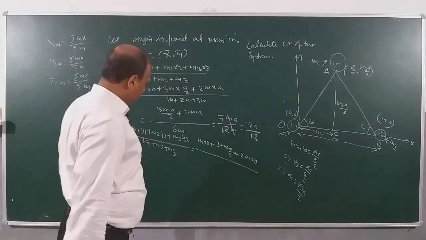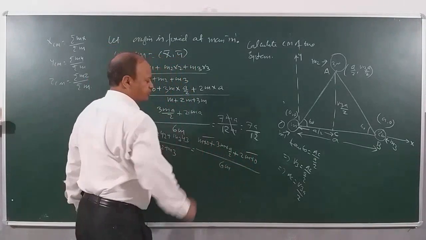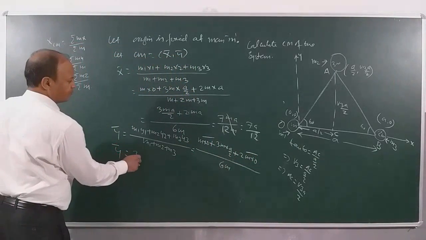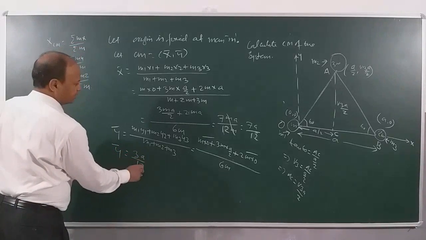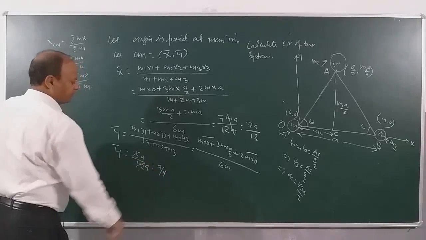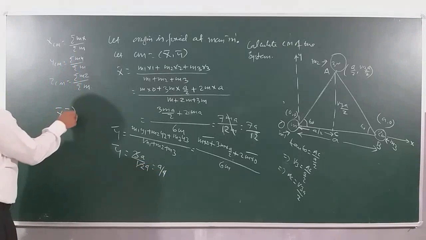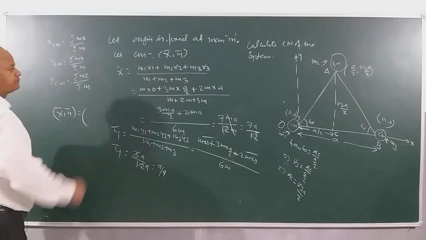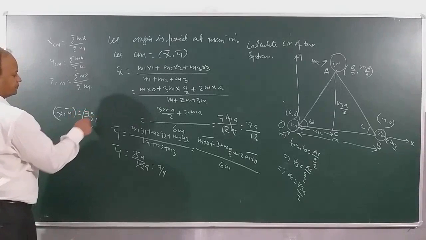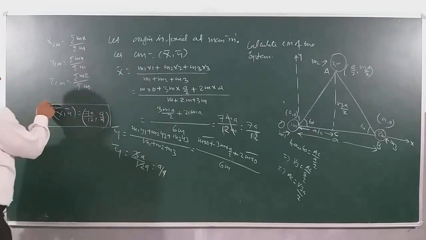Divided by, if I add up all the masses, I am getting 6m. So two terms reduce to 0. m is cancelling out. So y bar is 3a by 12, that is a by 4. So what is the location of center of mass, children? x bar comma y bar is equal to, x bar is 7a by 12 and a by 4. So this is the location of the center of mass.